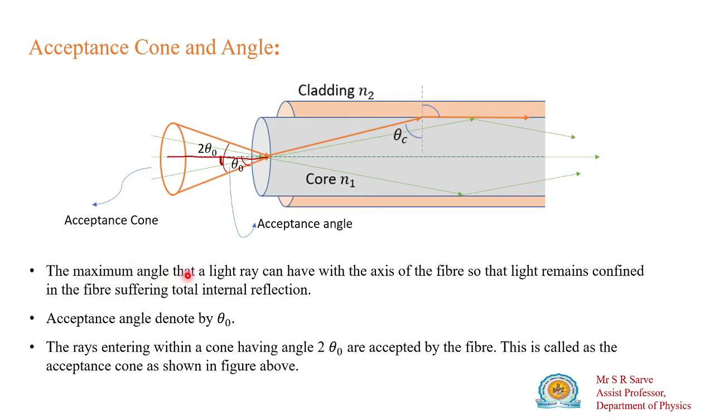The maximum angle that a light ray can have with the axis of the optical fiber at the launching end, so that light remains confined in the fiber and suffers total internal reflection. So for total internal reflection to occur, the maximum angle made with the axis of the optical fiber at the launching end is known as your acceptance angle. And it is denoted by theta naught. This is the symbol for the acceptance angle.